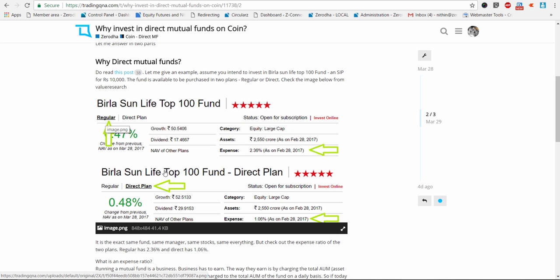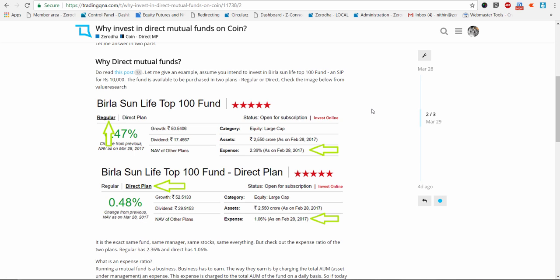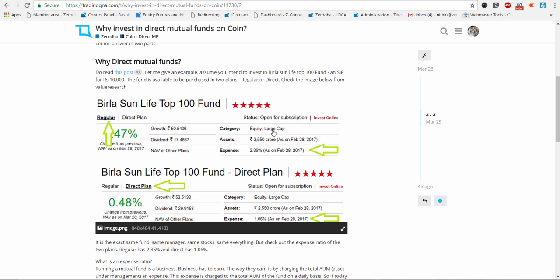What you're seeing is the exact same fund. It's a Birla Sun Life Top 100 fund. Now you can see that everything is the same, right? As in, it's the same fund, the same fund manager, the same stocks, same AUM, everything, right? But a portion of this AUM is direct and a portion of this AUM is a regular plan, right? The only difference between regular and direct is, as you can see here, the expense ratio, right? The expense ratio on regular plan is 2.36%, whereas the expense ratio on a direct plan is 1.06%.